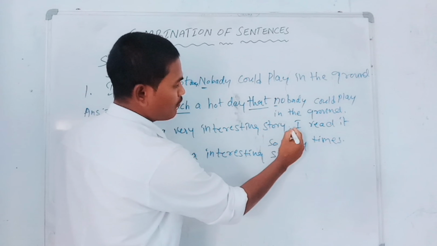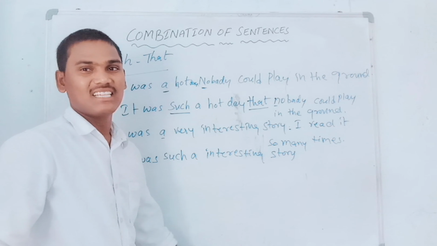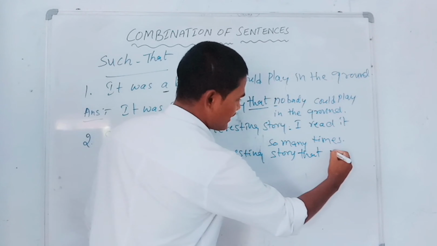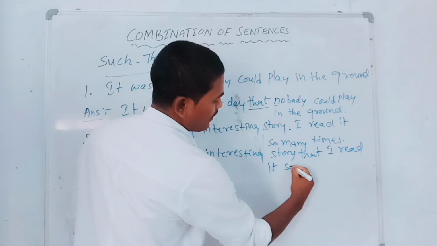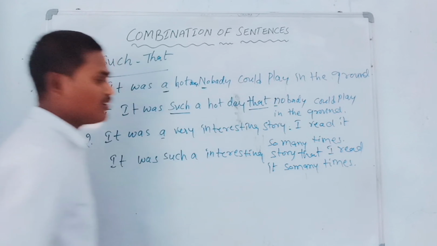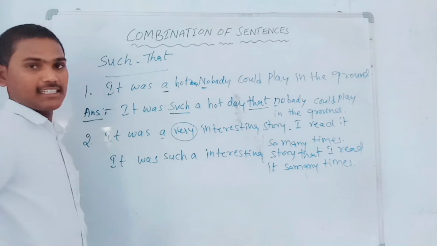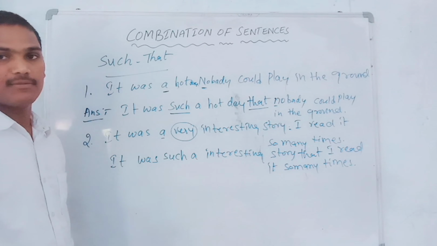So here we are getting full stop. Instead of full stop, what should we write? That. That's very great. What is that? That, I read it so many times. So now the answer is clear. See, I removed 'very' completely in the answer. We should not repeat it, because instead of 'very' we are using 'such'.